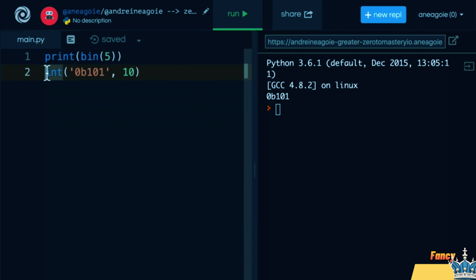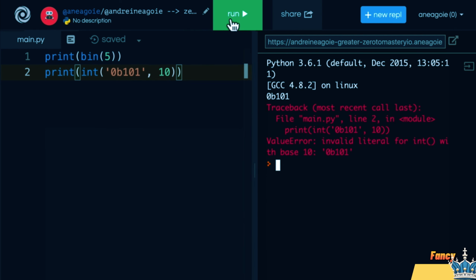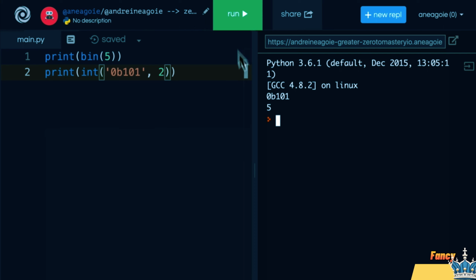So if I print here and click run, well, actually we have to do base 2 here, right? Because what we're saying is, hey, this number is base 2, convert it to integer. And a base 2 number is, well, zeros and ones. It's a binary number. So if I click run here, look at that, I get 5.